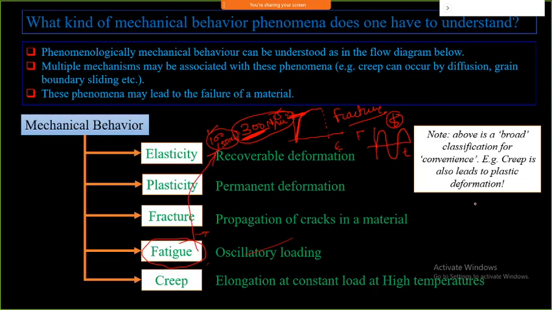Another one is when you keep any component under load continuously for more than a day or for a longer time. That will cause a permanent deformation, even if the load is below its elastic limit. That is called creep. It affects more in the case of high temperature. If I increase the temperature, creeping will be more predominant, and it is a more dominating behavior you can observe in the material.